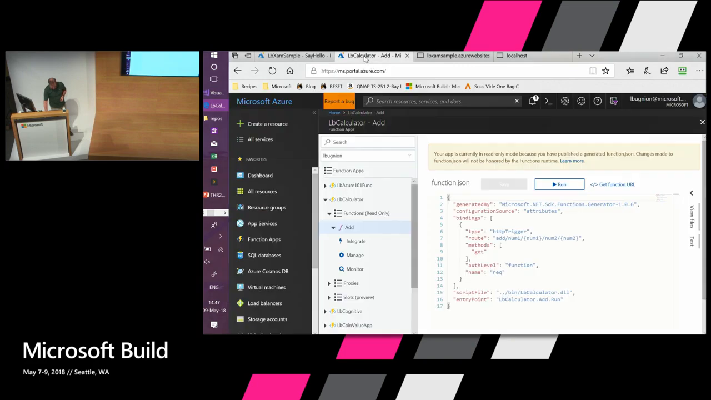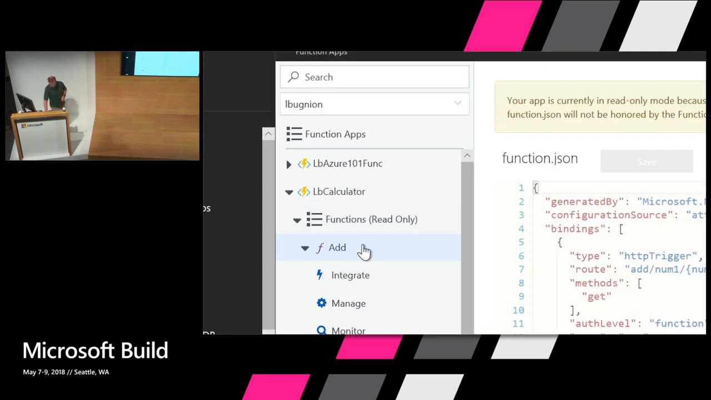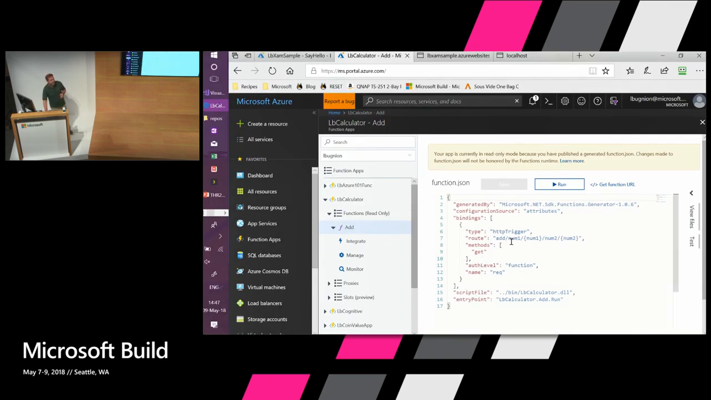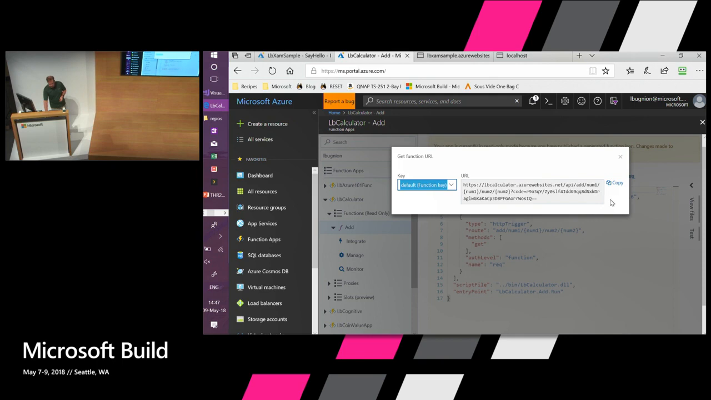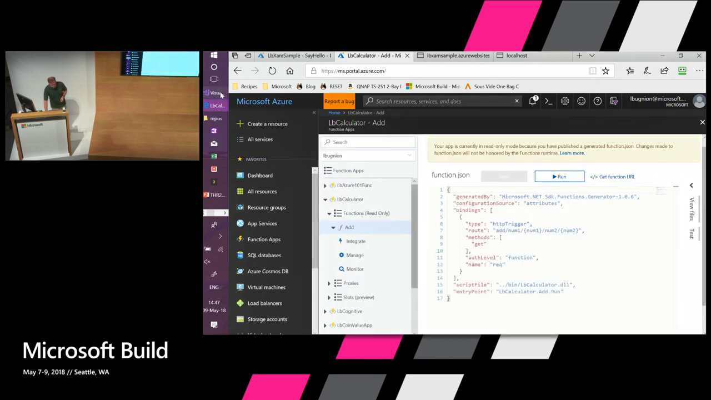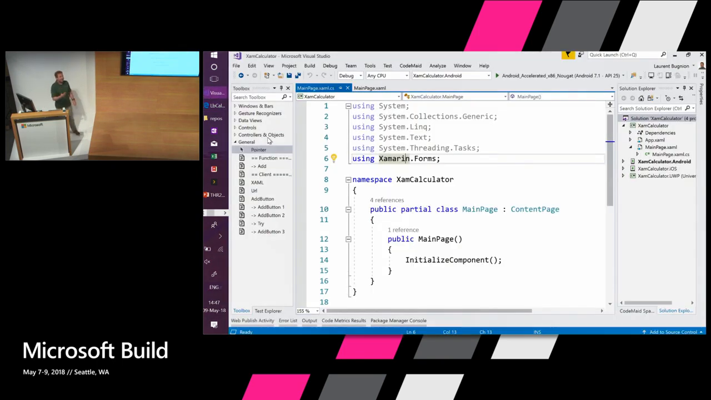So if I go here to this portal, you see I have the LB calculator that we just saw, and I have the add function. And by the way, in that case, you don't see here any code because I published from Visual Studio. So everything is read-only. If I want to make changes, I have to go back to Visual Studio. But since it is still an HTTP trigger, I do have a URL. So I'm going to copy that URL. And then I'm going to go back to Visual Studio, and now we are going to worry about the client, okay?